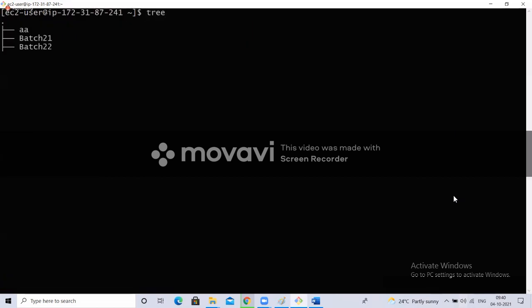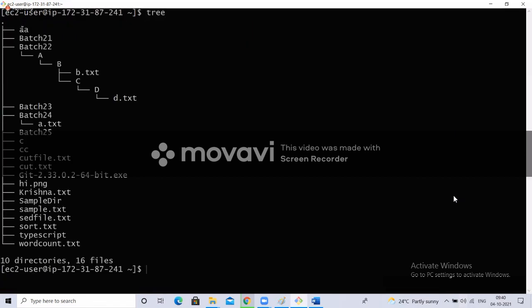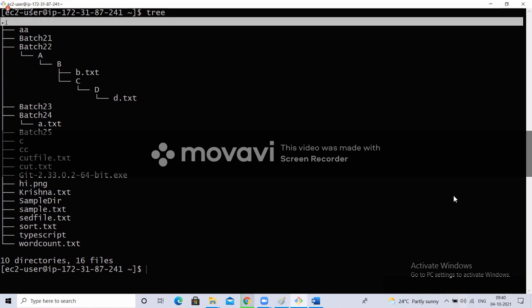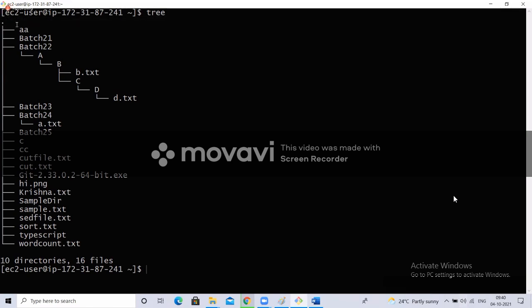Now if I type tree, see, it is showing the current directory as a dot. Inside my current directory there is a directory called AA, one more directory called bash 21, and one more called bash 22. Inside this there is an A directory, inside that B, and inside B there are b.txt and a C directory, inside which d.txt is there. Like this, one more directory inside bash 24. It is going to show all the files and directories in a tree-structured manner. Understood, guys?